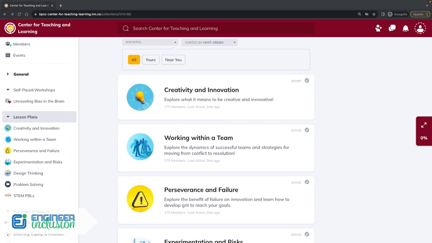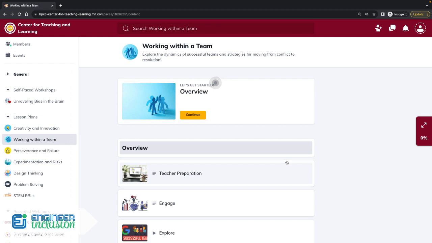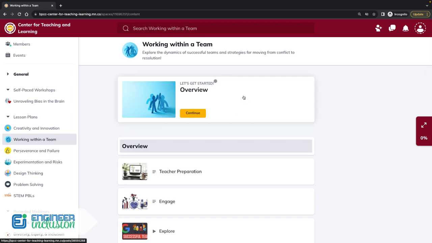Let's click Working Within a Team. You may have to click a button here that says Join Us, and feel free to do that. It's free. It's open to access, but I've already joined it, so I'm going to click View Space here. At the top of the window, there will be a flag or a bookmark of my progress, helping me to know where to get started. So you never have to remember where you left off. The system will do that for you.